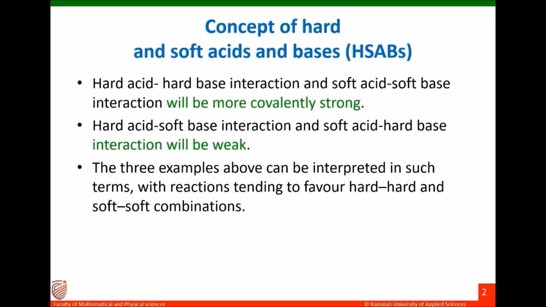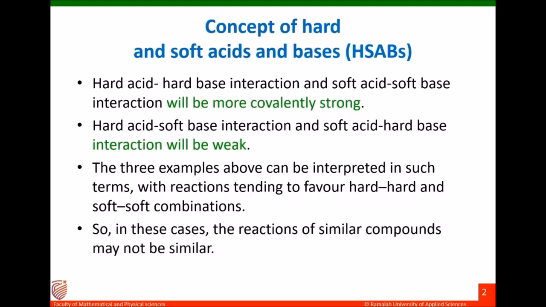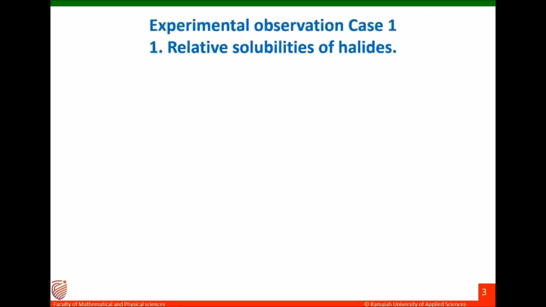So in these cases, the reactions of similar compounds may not be similar. Reactions have preferences. Now we will explain the reason behind these differences or divergence in the three experimental observations. First case, relative solubilities of halides. In these examples, the metal cation is the Lewis acid and the halide is the Lewis base.